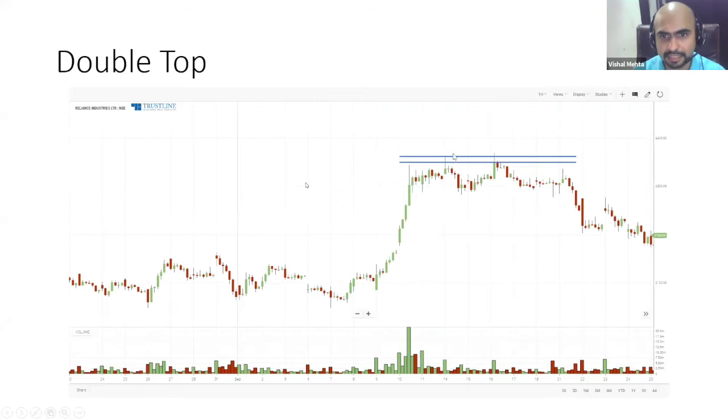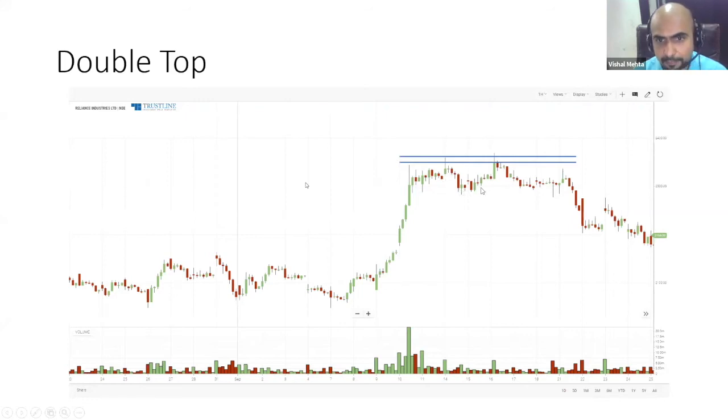So if you would have seen somewhere around here, the price made a high. And then obviously in the next session, we are going to talk about candlestick patterns, and you will get to learn what these patterns are called. Usually we call them a shooting star. But you know, the price went up, there was a sheer rejection of prices, and the prices again came down.